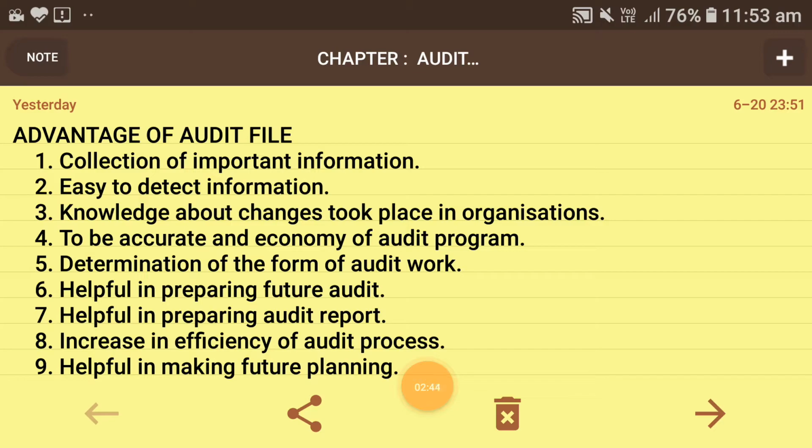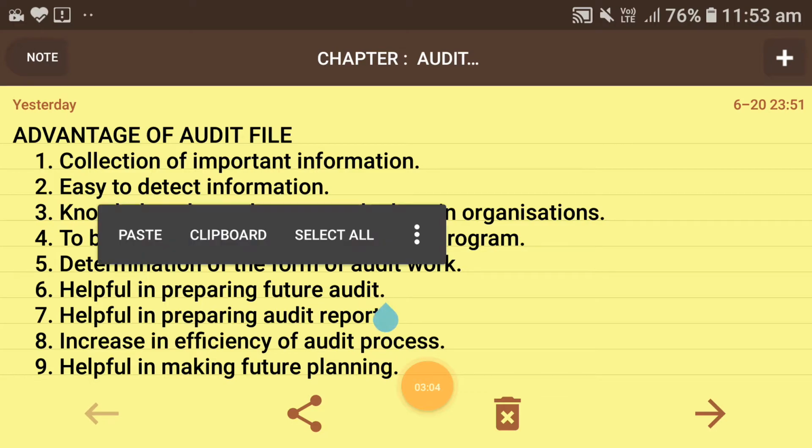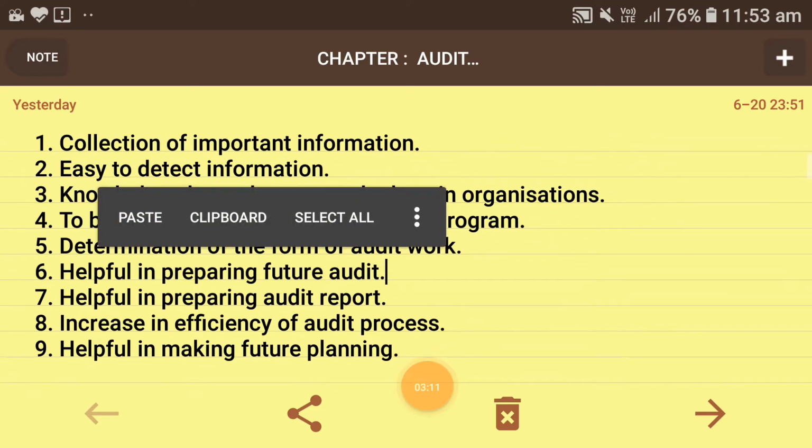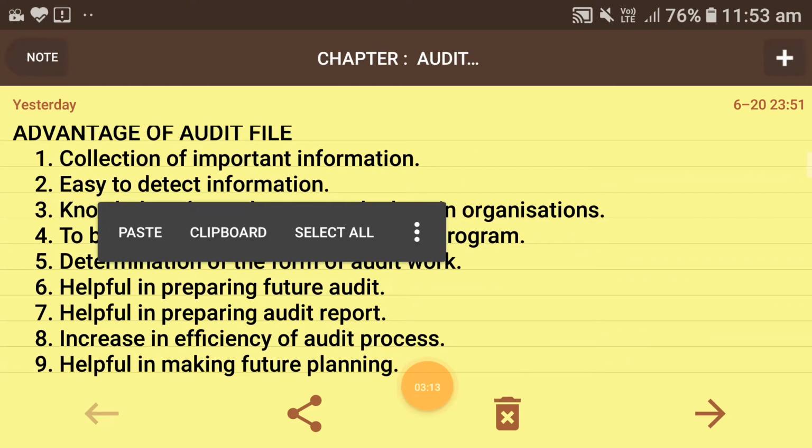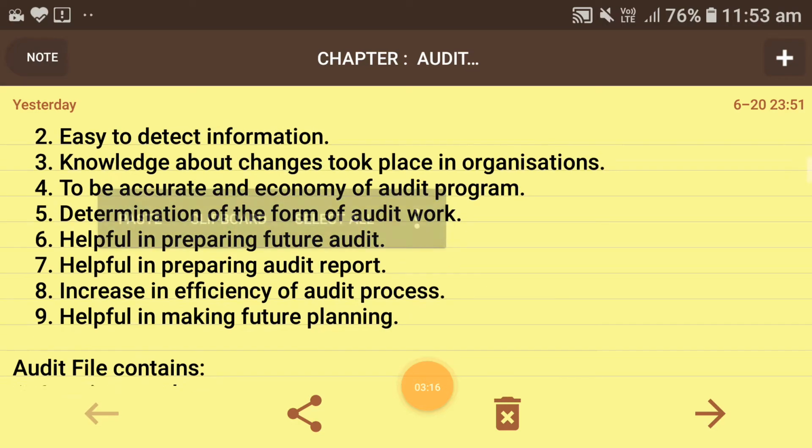Next is easy to detect information. If you have the audit file, like I have the audit file of the 2016-17 financial year, then in the year 2017-18 I could get the information regarding the 2016-17 audit from the 2016-17 audit file, what sort of mistakes or errors I found at that time, so that I could check for those errors this year too. So these kinds of things help to easily detect the information.